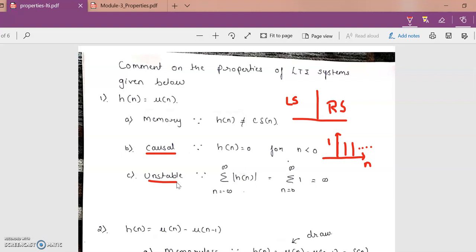So this is something very, very basic. You have to remember the equations. Not only remembering the equations, at the same time, you have to check whether it is memory, causal, and stable or unstable. All these three properties you have to check for a given set of equations.